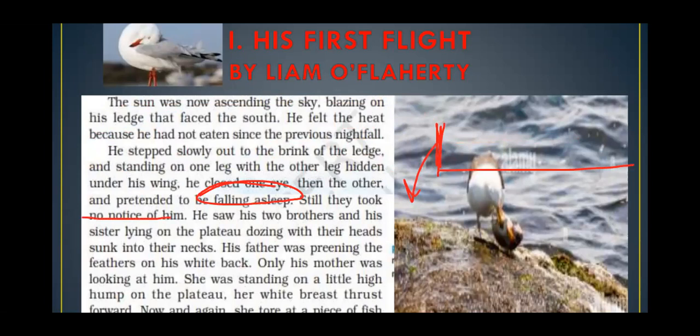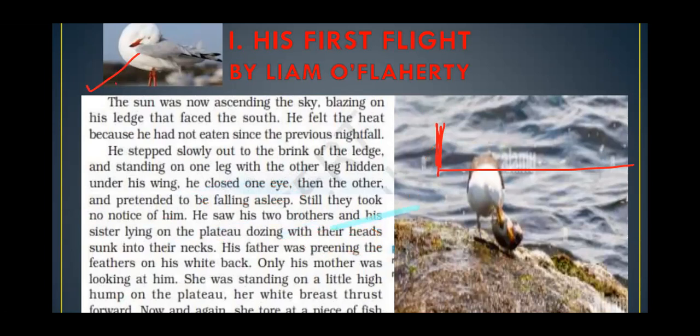Still, they took no notice of him because parents are smarter than you. So the parents did not take notice of him. He saw his two brothers and his sister. They were dozing, meaning they were sleeping on the plateau, sinking their heads under their feathers. His father was preening. I have given the picture of preening here. You might have seen birds cleaning their feathers with the help of their beak. That is known as preening. So his brothers and sisters are sleeping, the father is preening the feathers, and only his mother is looking at him.